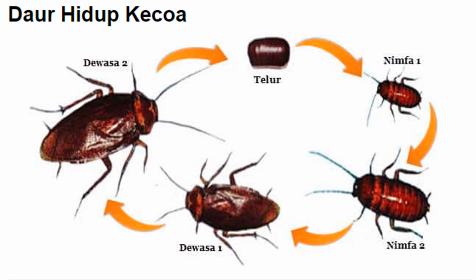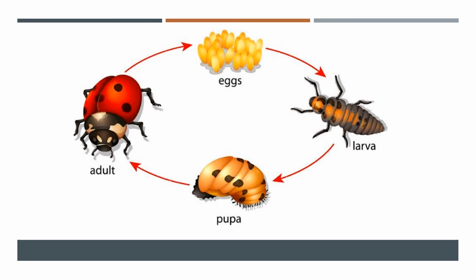This is also the life cycle of the cockroach. As you can see, it starts from the egg, then the nymph, the very young one, then the mature nymph and then the old one. And then we come to the life cycle of the ladybug. Okay, this is the same as that one, right? Imperfect.